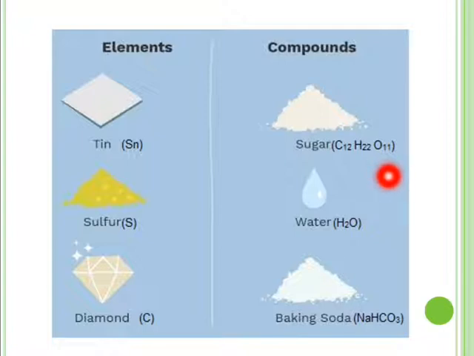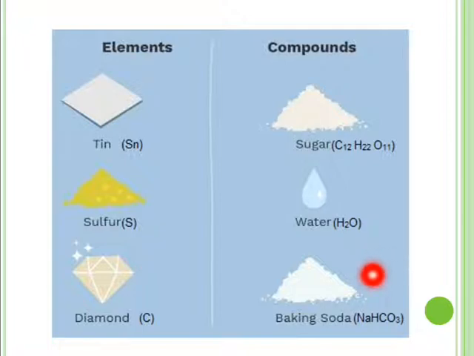But in a fixed ratio. 12 carbon atoms, 22 hydrogen atoms and 11 oxygen atoms. Their ratio is fixed in sugar. So it is a pure substance. See, water is made up of two elements, hydrogen and oxygen. But their ratio is fixed. Their amount is fixed. 2 atoms of hydrogen and 1 atom of oxygen make this water molecule.